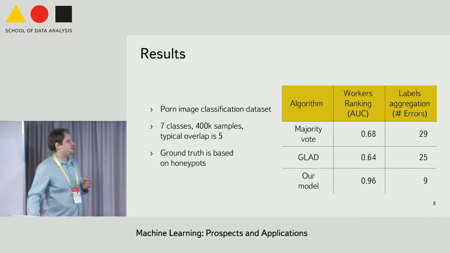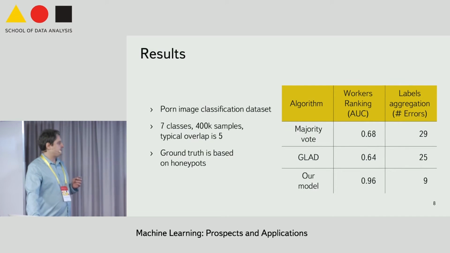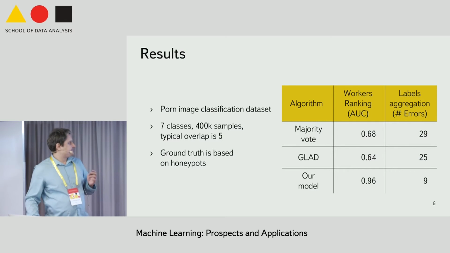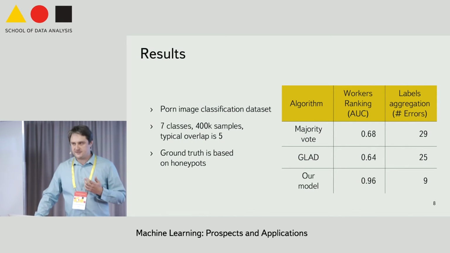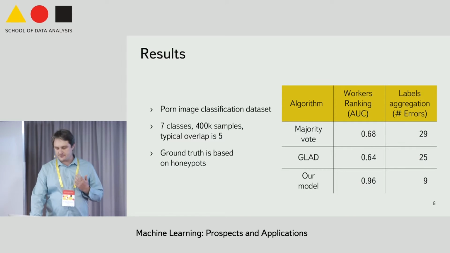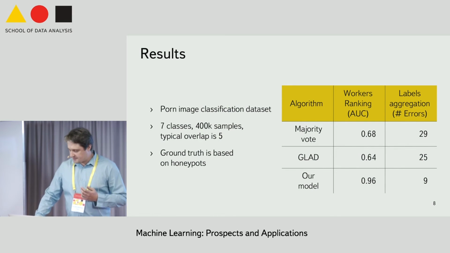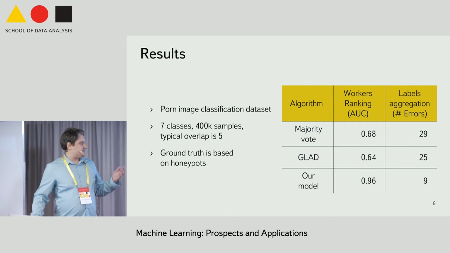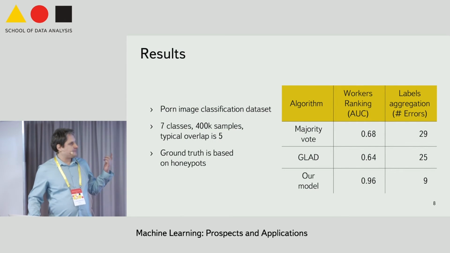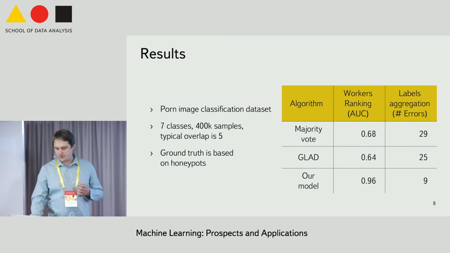Okay, some humble numbers to see how awesome we are. It is an image classification data set, seven grades of porn. These numbers were computed using the labels assigned by moderators, not the crowdsourcers, but Yandex staff people whom we supposedly trust. Of course, these labels were stripped off while training the model, but then they were used to measure the quality of the result.